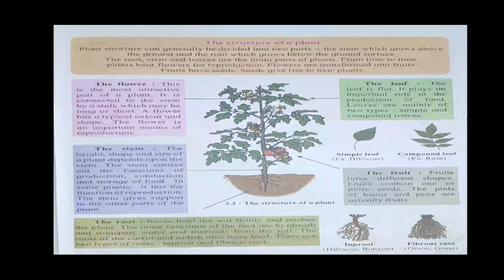It is connected to the stem by a stalk, which may be long or short. A flower has a typical color and shape. The flower is an important means of reproduction. Second, the stem. The height, shape and size of a plant depend upon the stem. The stem carries out the functions of production.